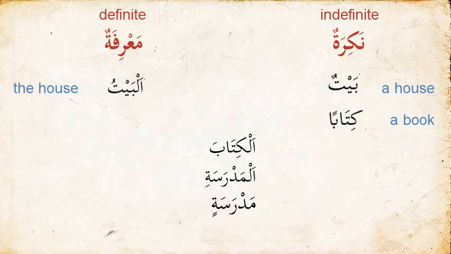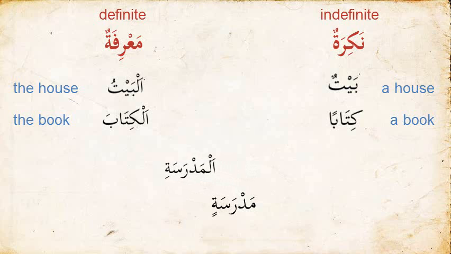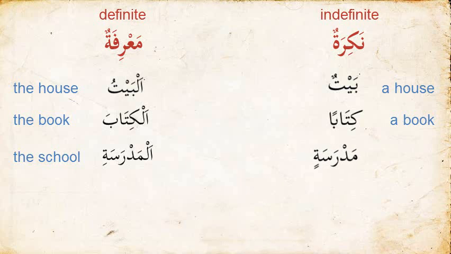The next word is al-kitaba. We have the letters al at the beginning, therefore it will be ma'rifah and it translates as the book. The next one is al-madrasa. The al is the, so that would make the word definite, therefore it would be ma'rifah, and would translate as the school. Finally, we have the word madrasatin. Madrasatin again has no al at the beginning, therefore it would be indefinite and would translate as a school.